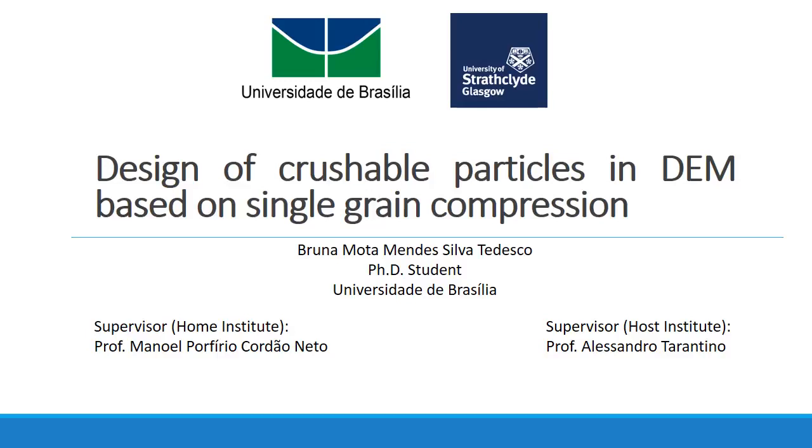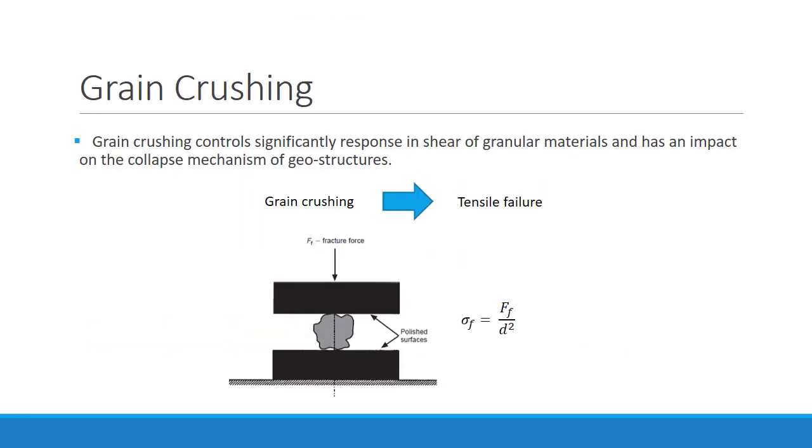My research topic is about design of crushable particles in DEM based on single grain compression. Grain crushing significantly controls the shear response of granular materials and has an impact on the collapse mechanism of geostructures. It's a critical part of soil behavior and it's a result of a number of relatively complex microprocesses. It's commonly accepted that the crushing of a grain occurs due to a tensile failure when its tensile strength is reached.